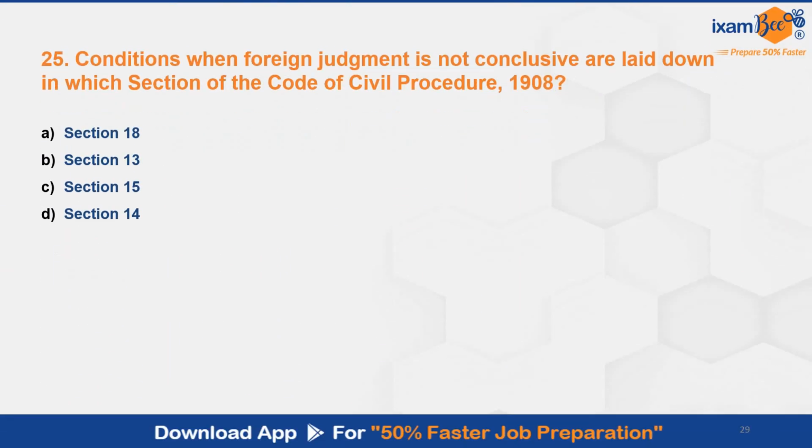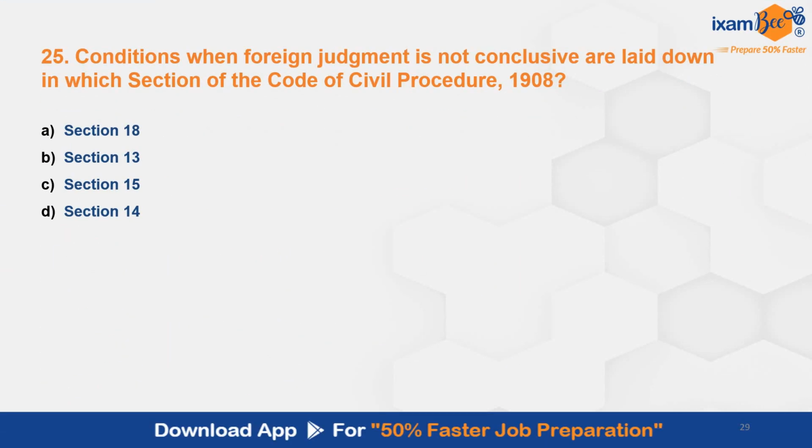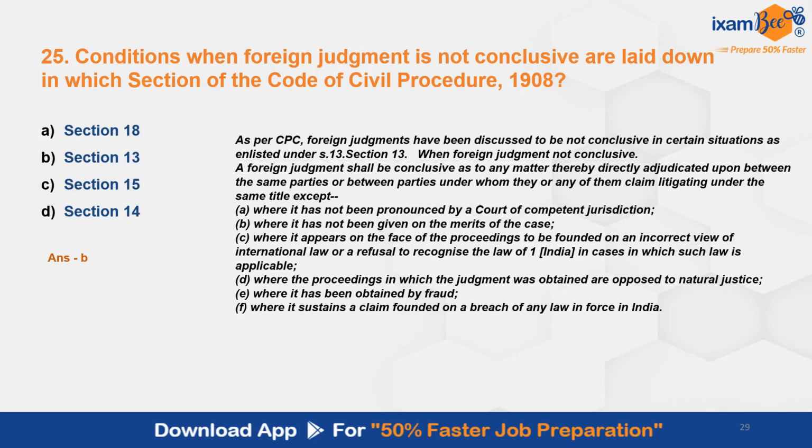Then question number 25. Conditions when foreign judgment is not conclusive are laid down in which section of CPC? The correct answer here is B, section number 13. As per CPC, foreign judgments have been discussed to be not conclusive in certain situations as enlisted under section number 13. Section 13 talks about when foreign judgments are not conclusive.